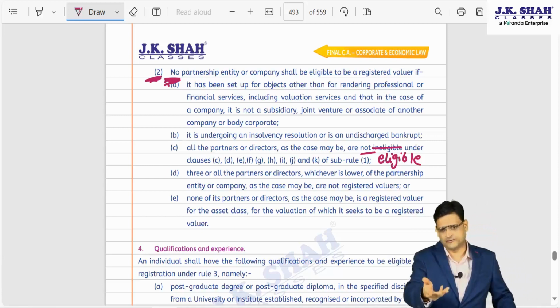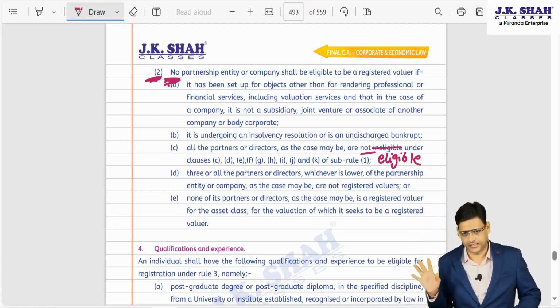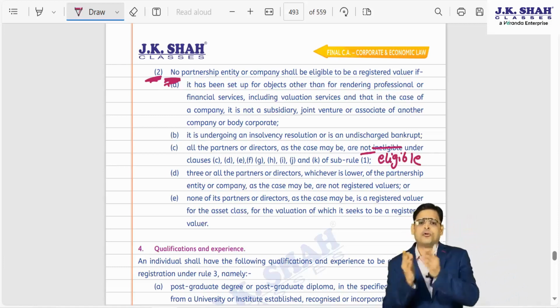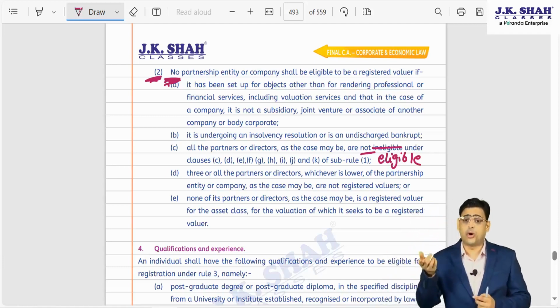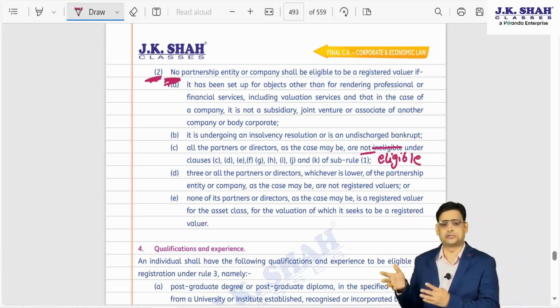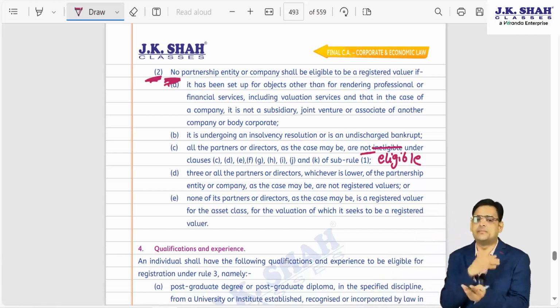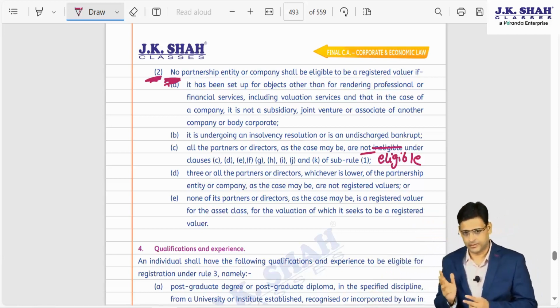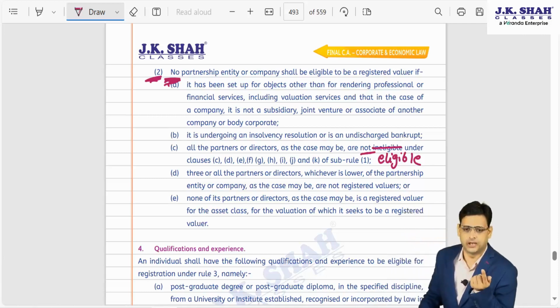Just as an example, let's say there is a partnership firm ABC and Associates, and I want to appoint ABC and Associates as a registered valuer. So all the partners of ABC and Associates should not be disqualified, then only ABC and Associates can be appointed as a registered valuer. Now the problem is that earlier there was a drafting mistake in the law.